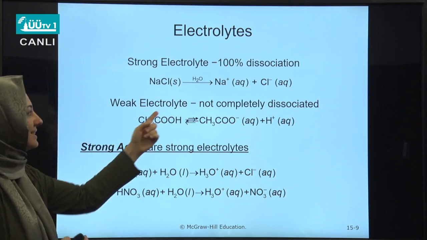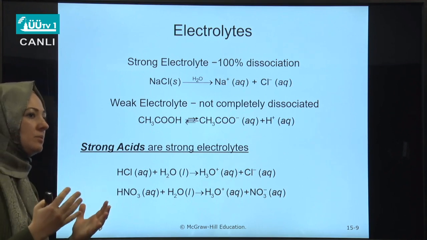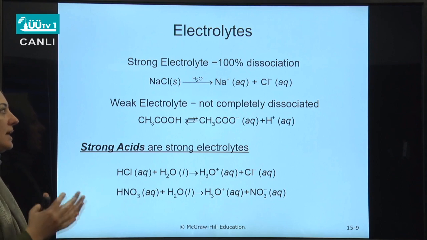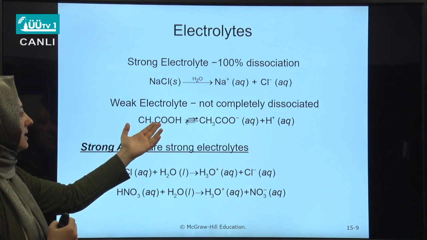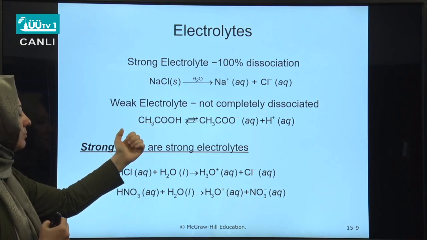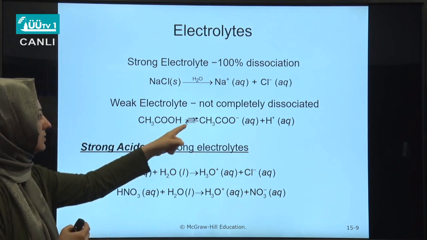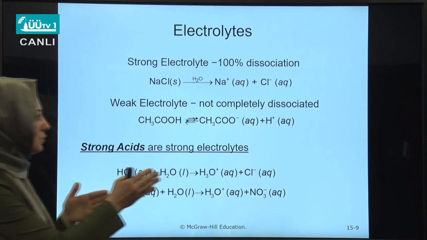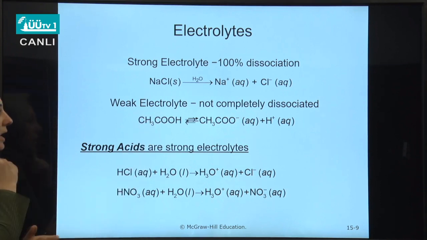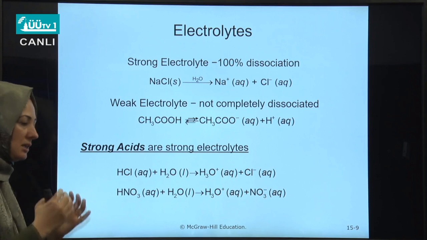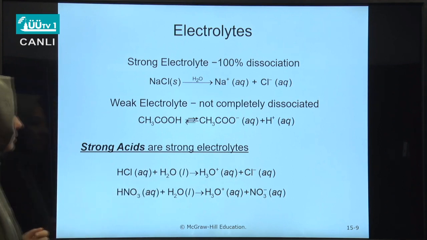However, a weak electrolyte does not conduct electricity to a considerable extent. It's a weak electrolyte, and its dissociation is not complete. It's not 100%. For instance, acetic acid can be given as an example of this. Acetic acid dissociation is not complete. So there is a reversible reaction taking place here. So it's a two-way reaction. The ions formed can be converted back to the molecule, and the ion formation is to a low extent. So strong acids are also strong electrolytes because their dissociation is complete.